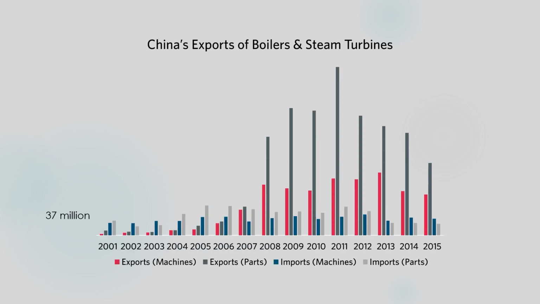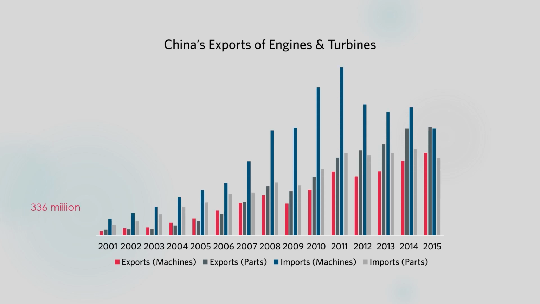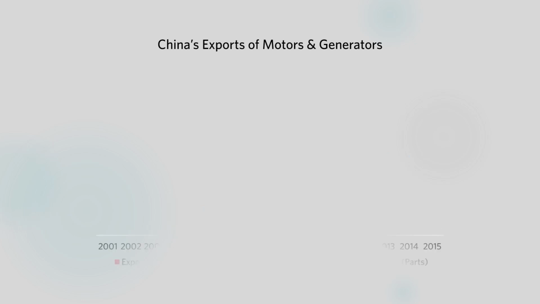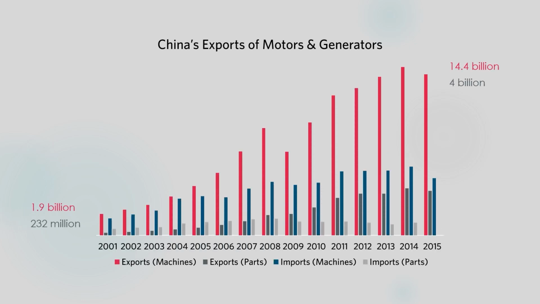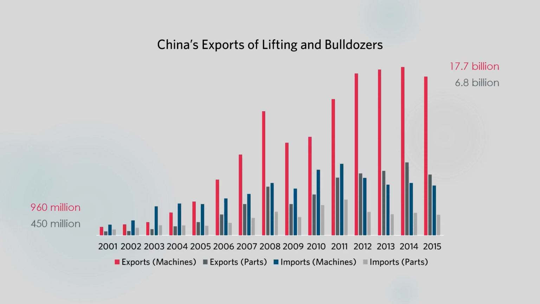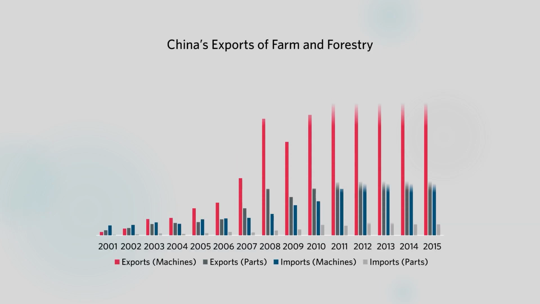Exports of boilers and steam turbines. Exports of engines and turbines. Exports of transformers. Exports of motors and generators. Exports of construction equipment. Exports of agricultural machinery.